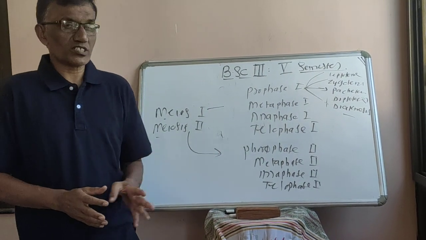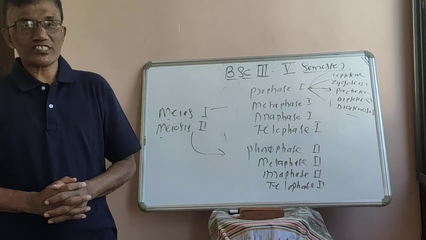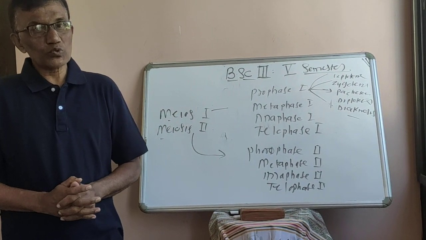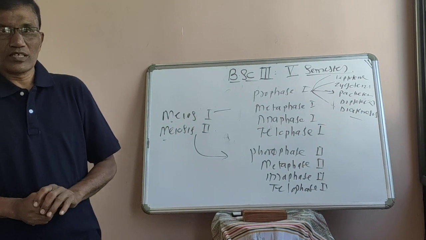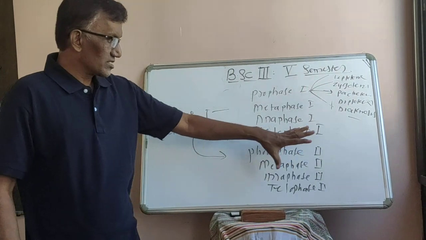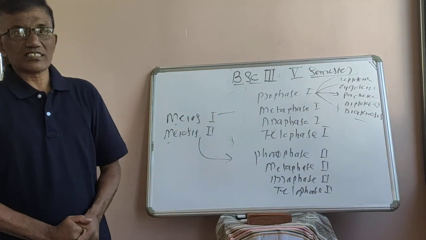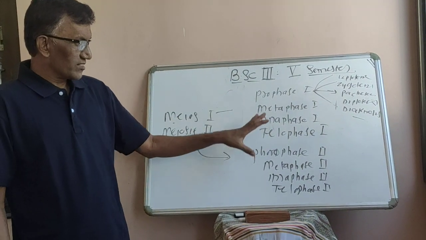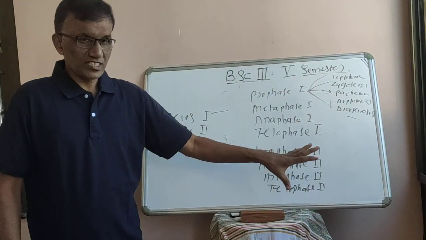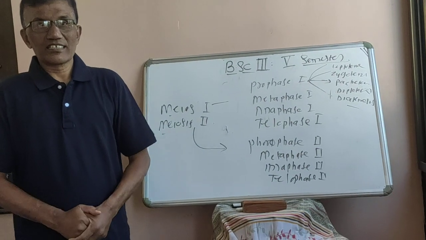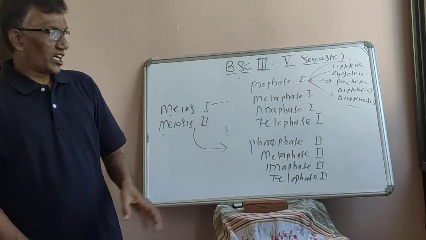Whatever 4 haploid daughter cells are formed, each cell has 2 chromosomes. So these are all the phases and stages, and the changes that take place in this type of cell division, which I have explained.